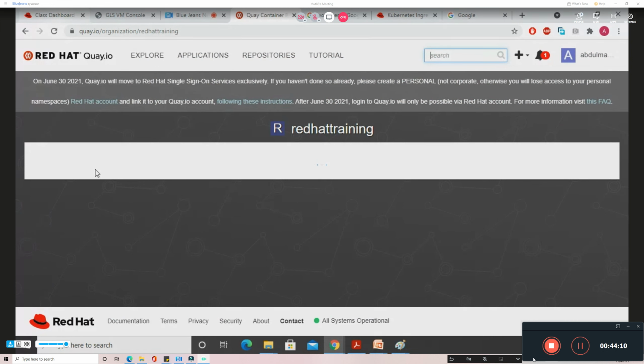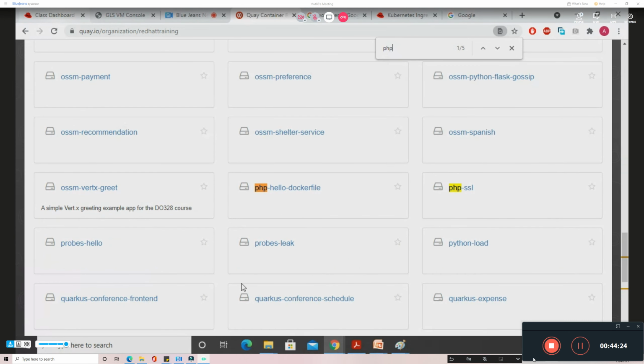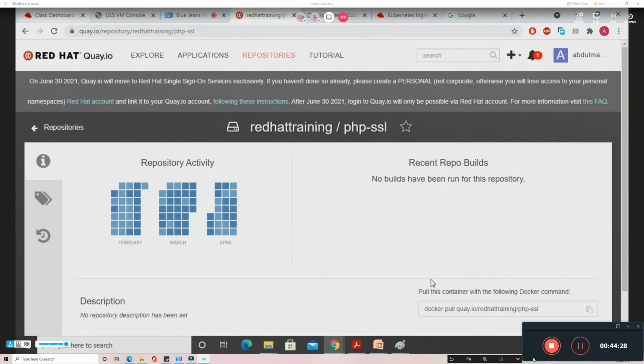So here you have this image. Using that image, I'm going to deploy it. Even though I'm going to use the image in the declarative file, I just need to know the path and the tag. So what tag they have used. I just use Ctrl F and search for PHP. This is the image which I'm going to use, PHP SSL. It is under training/php-ssl, and I want to check the tags.